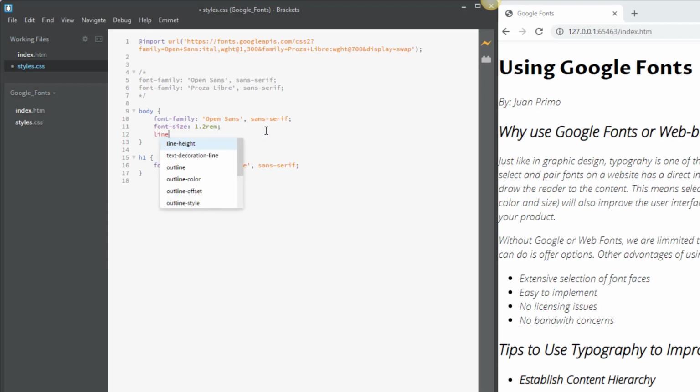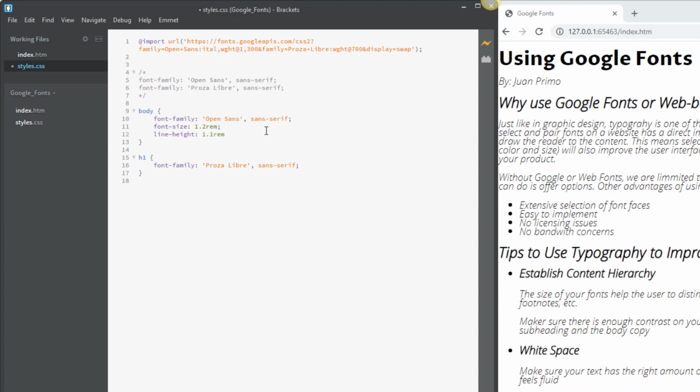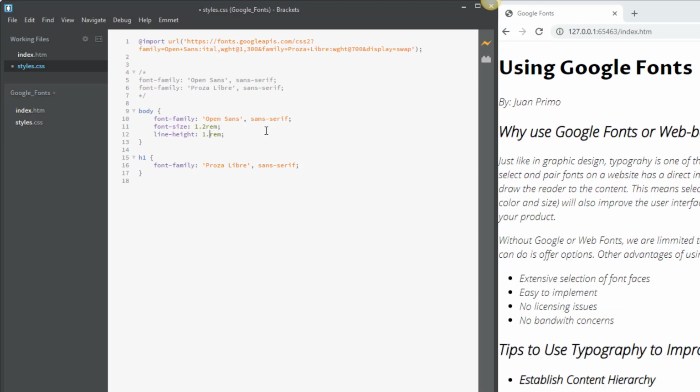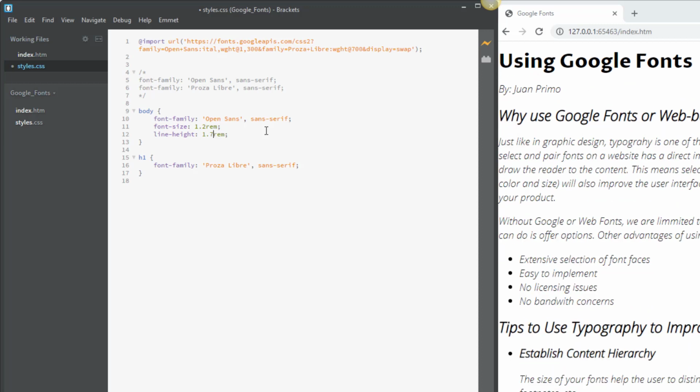So let's say line height, and let's also do 1.1 rem. Okay, that's too squished, so let's take it up to maybe 1.5, 1.7. All right, I think that makes it more readable.